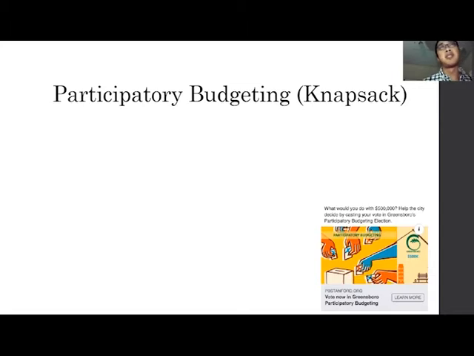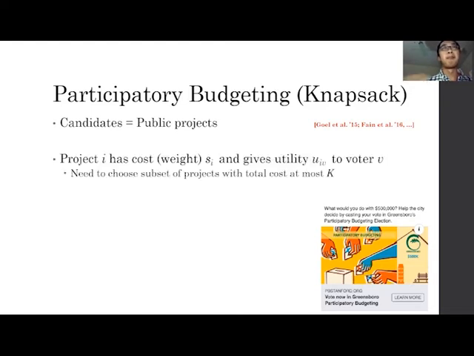Another setting is participatory budgeting, where the candidates are public projects, and project i has some cost s_i, and gives utility u_iv to voter v. We need to choose a subset of projects so that the total cost is at most k.